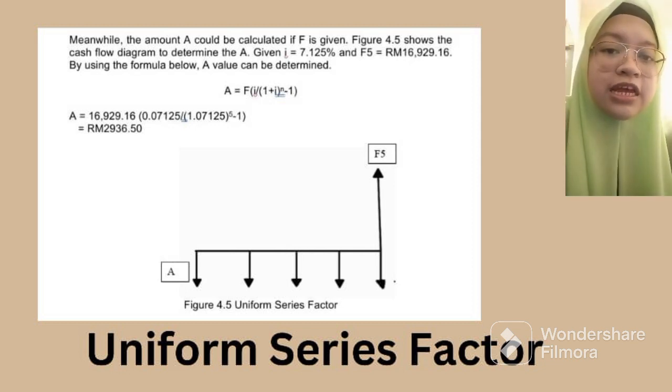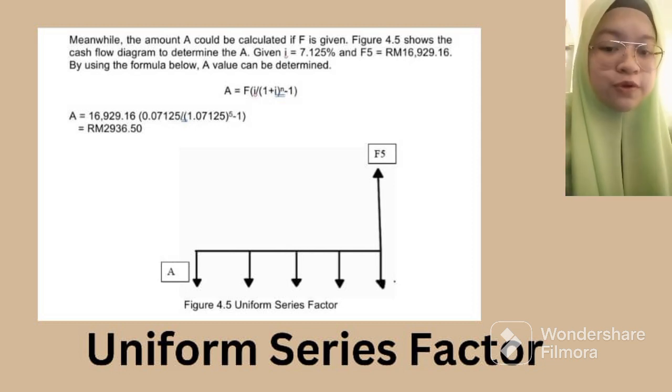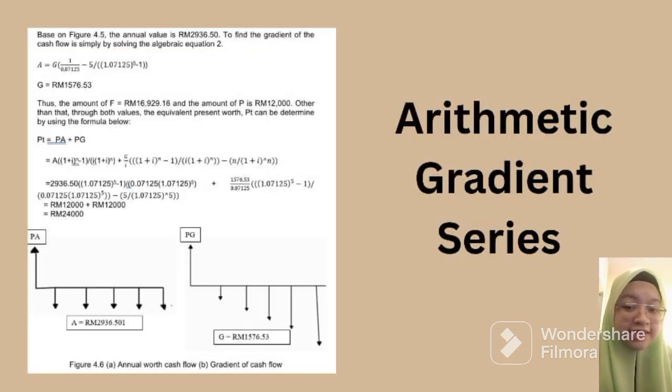So that is the annual amount of the cash flow. Throughout the diagram, it will be the same amount for 5 years. For arithmetic gradient factors, arithmetic gradient is the cash flow that depicts the increment or the decrease by a constant amount in the cash flow itself, and the gradient can be denoted as G in the formula. So there's a specific formula for P over G, A over G, and also F over G.